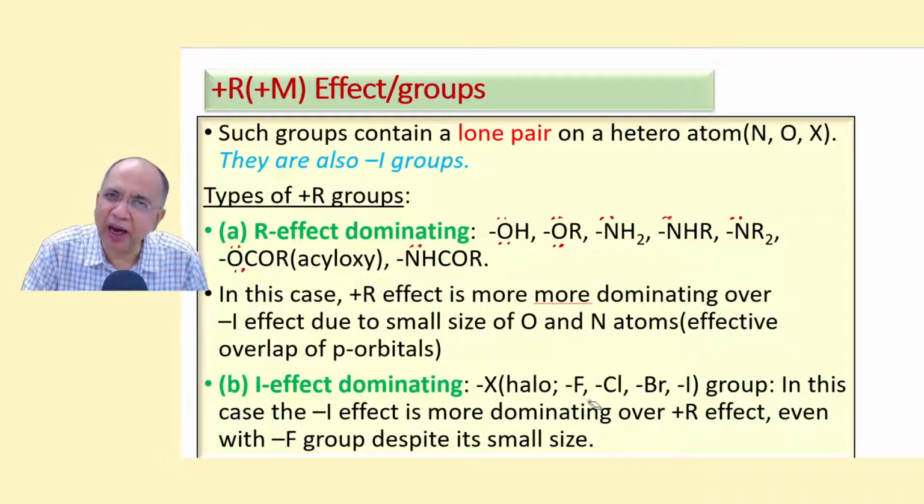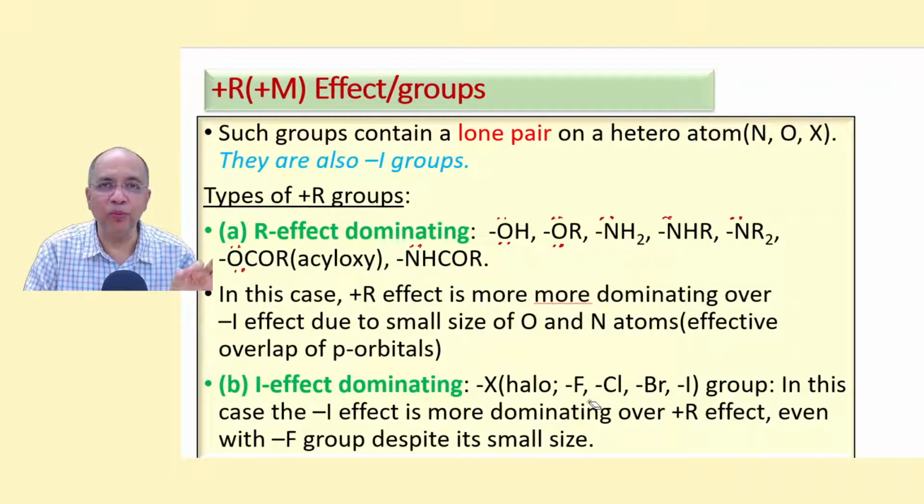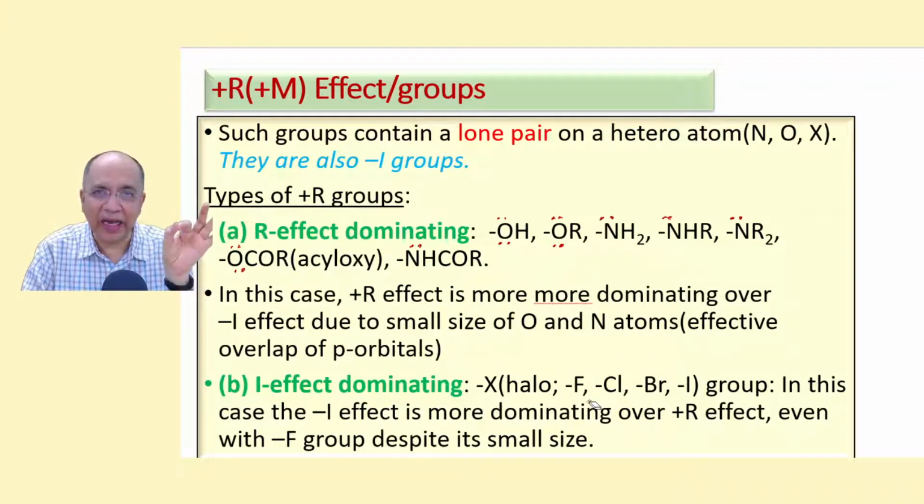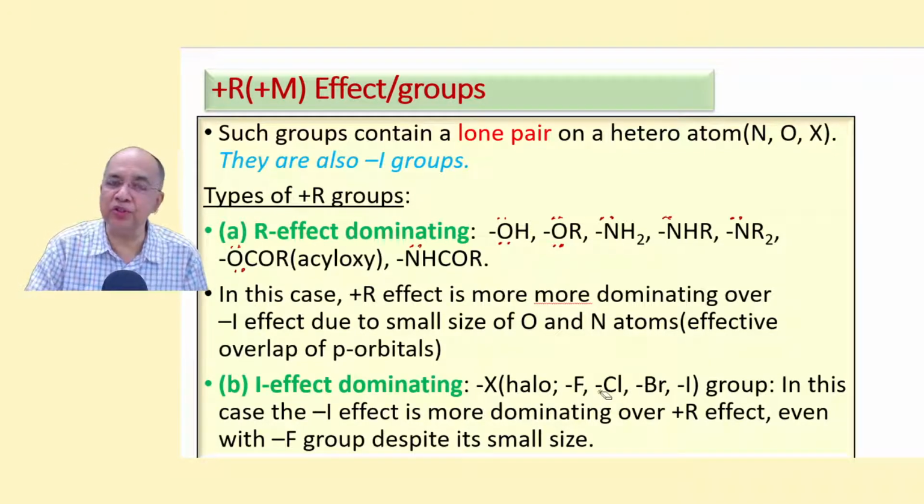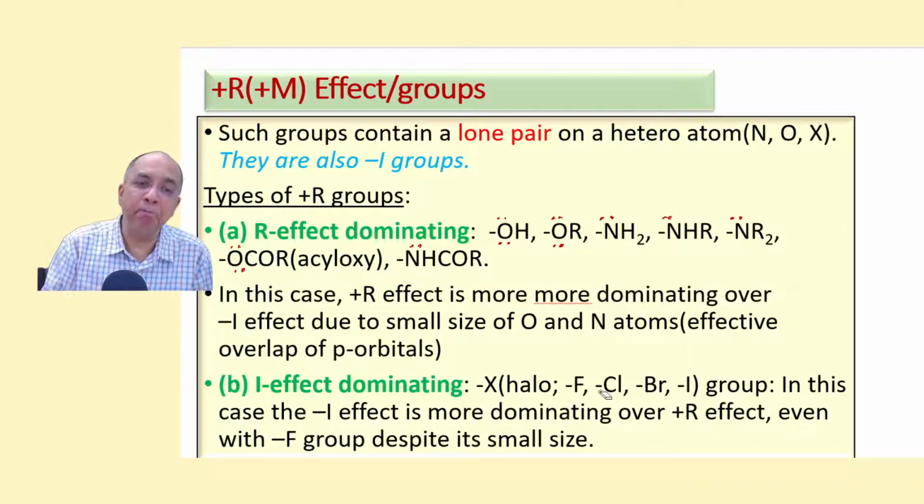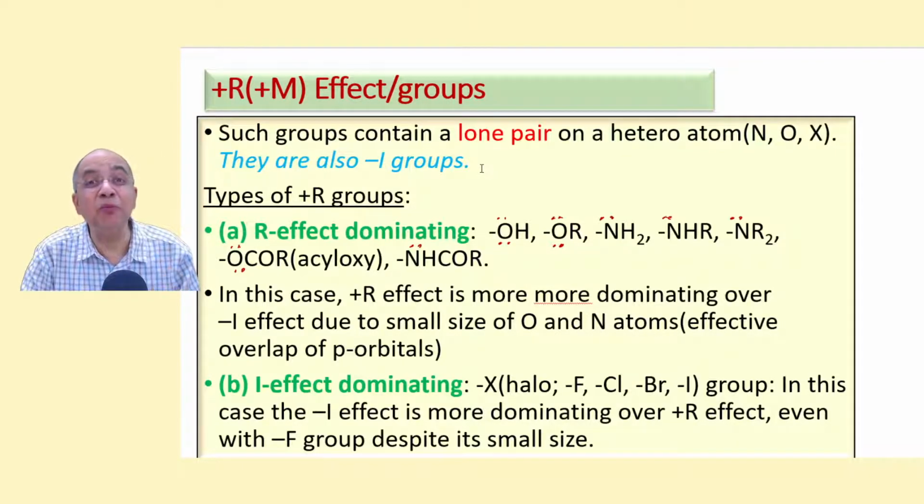Why do I avoid R? Because R is given for any alkyl group. The general symbol for an alkyl group is R. So again, R is for resonance, and there might be a confusion. So I avoid that and say M. So there are two types of plus R groups. I forgot to tell you that all the plus M groups are also minus I groups, electron withdrawing in sigma bond.